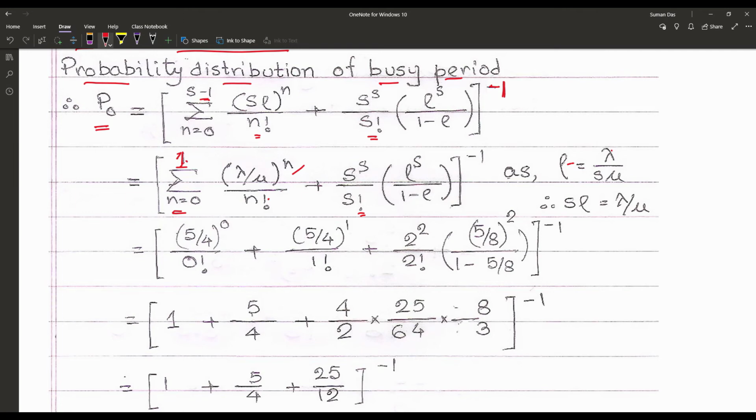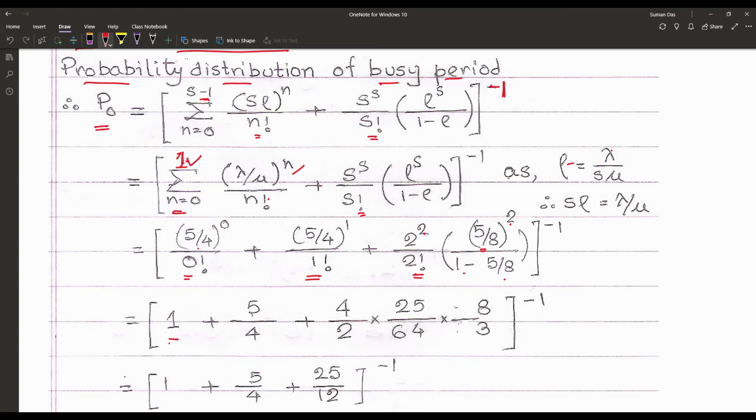So that is 5/4, because lambda upon mu is equal to 5/4. So we are writing here (5/4) to the power 0 by factorial 0, then for n = 1, (5/4) to the power 1 upon 1 factorial, plus S is equal to 2, so 2 to the power 2 upon 2 factorial. Rho, already we have found, is 5/8, to the power S, that is 2, upon 1 minus 5/8, whole to the power minus 1.